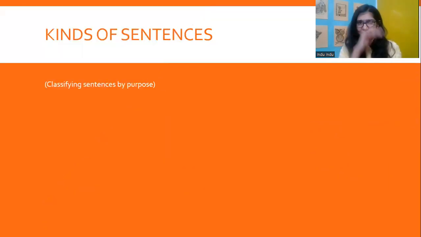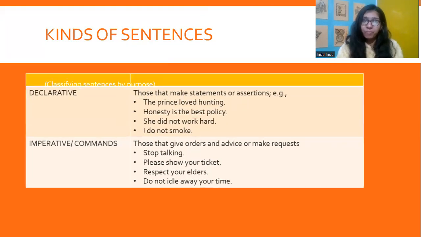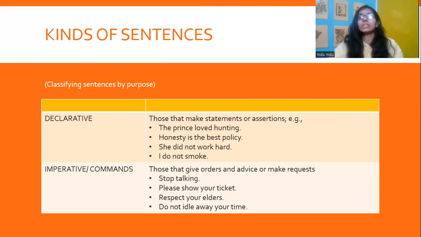Now, we will be talking about the kinds of sentences. We have classified sentences by their purpose, and we start with assertive sentences, or the sentences that make statements. For example, I love teaching. The prince loved hunting. Honesty is the best policy. She did not work hard. I am getting a phone call. I do not smoke. So these sentences, they make statements, they make assertions. So they are declarative sentences, right?